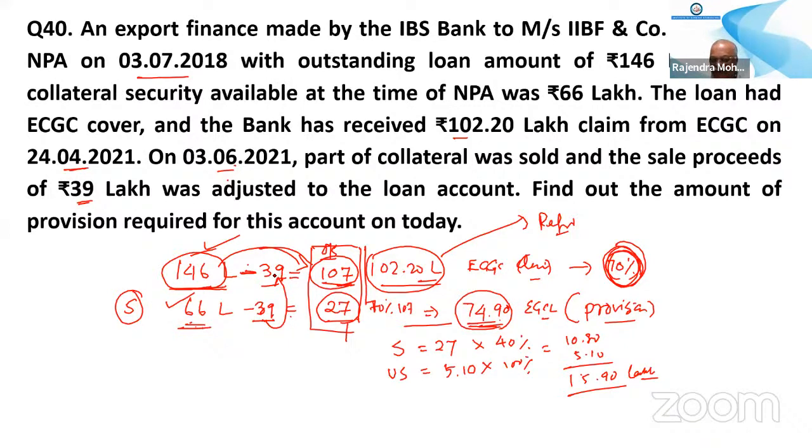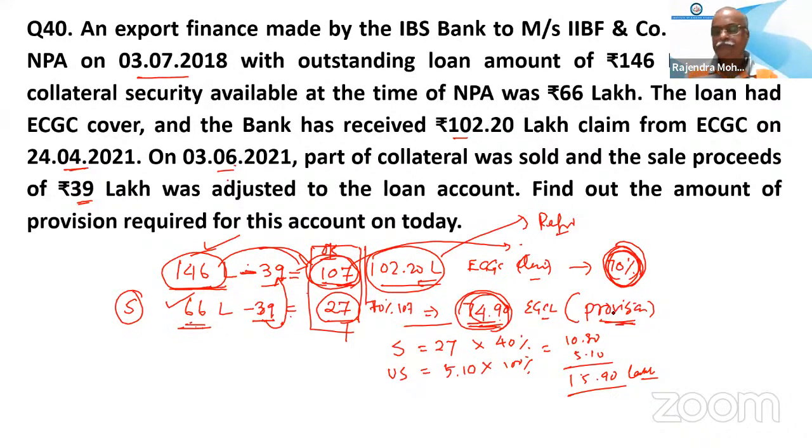So that amount has to be returned to ECGC. Only this is the eligible amount. 102.20 you have received, which is excess, because 39 you have adjusted the collateral. So our outstanding becomes 107. On this amount, if 70% is calculated, it becomes 74.90, on which no provision is to be made.